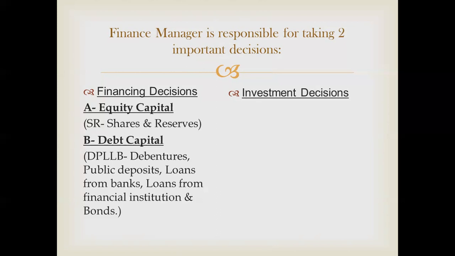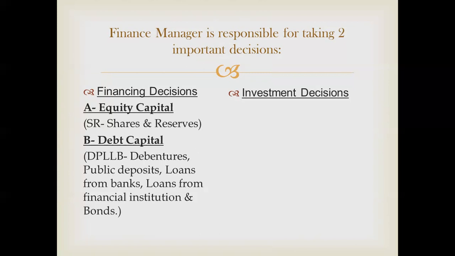The smart code I have written is DPLLB, that is debentures, public deposits, loans from banks, loans from financial institutions, and bonds. So regarding how much capital is required by the company, that is, how much of our own capital will be used and how much we have to take from outsiders, all these decisions are taken by the finance manager.